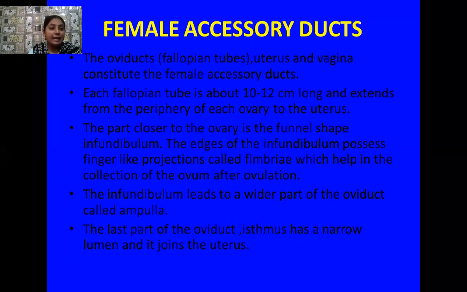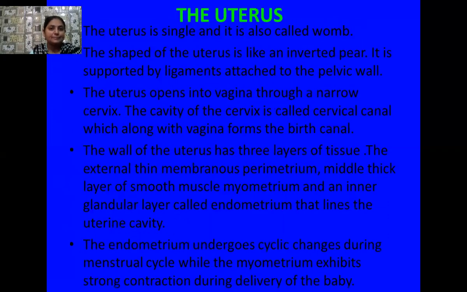This is actually the site where fertilization takes place if there is a synchronous meeting between the sperm and the ovum. But if there is any delay in meeting between sperm and ovum, then fertilization will not take place and the menstrual cycle proceeds. Yes, students, here I want to discuss the uterus.